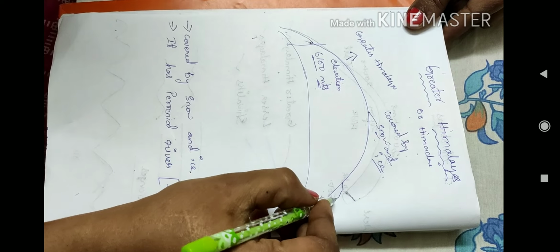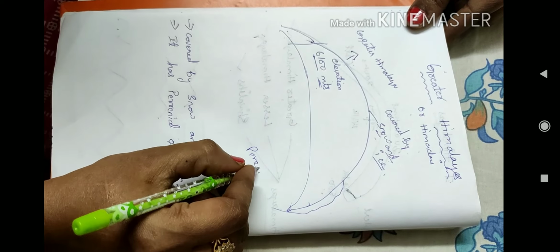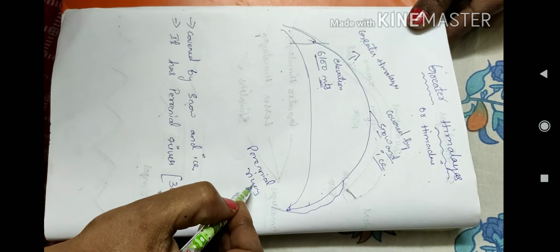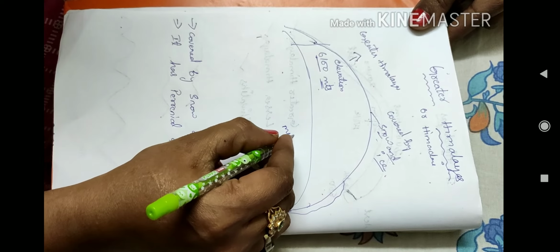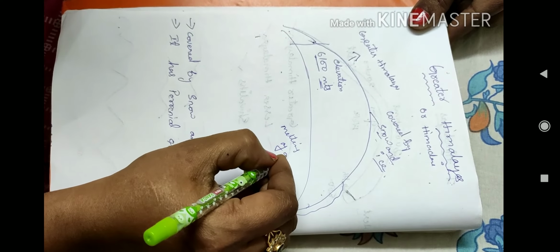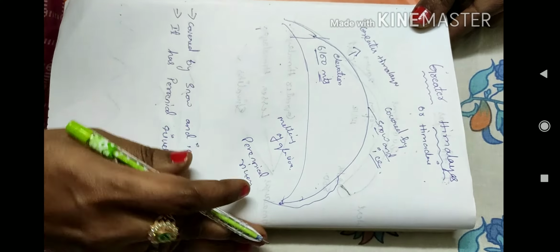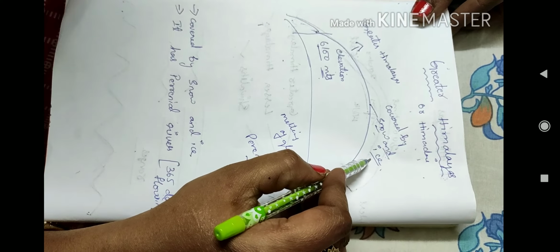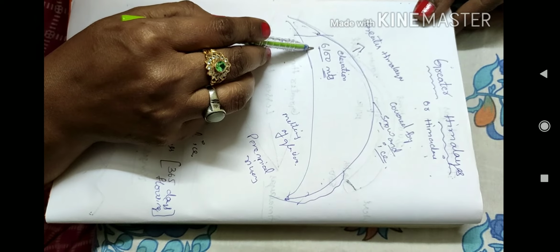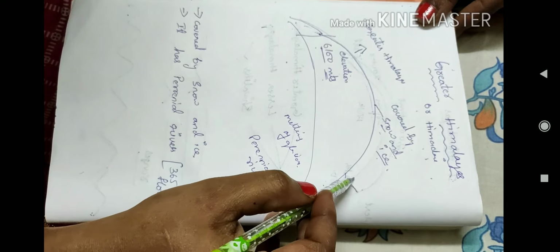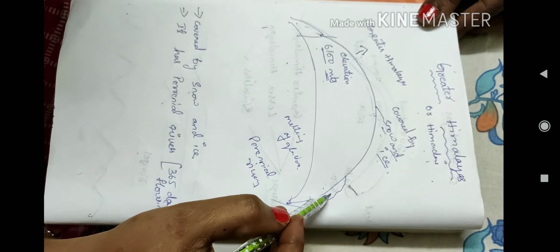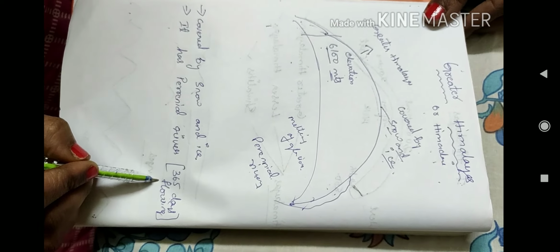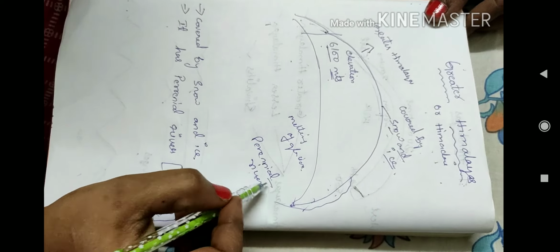We also get perennial rivers from the Greater Himalayas by melting of glaciers. Once again I am repeating, the Greater Himalayas are also called as Himadri. It is covered by snow and ice. Its elevation is 6,100 meters. India gets the perennial rivers from the Greater Himalayas. Perennial rivers means 365 days flowing. Continuous flowing of rivers is called perennial rivers.